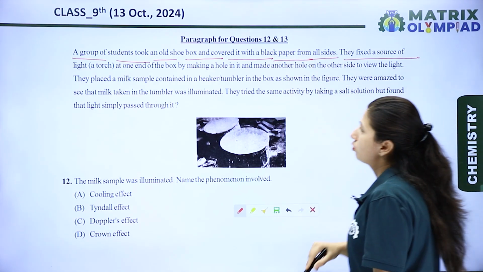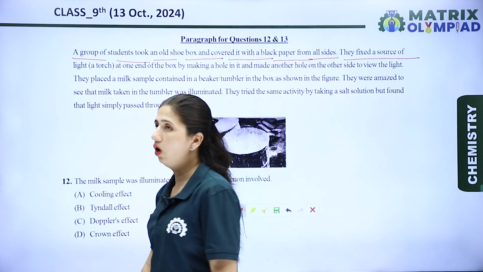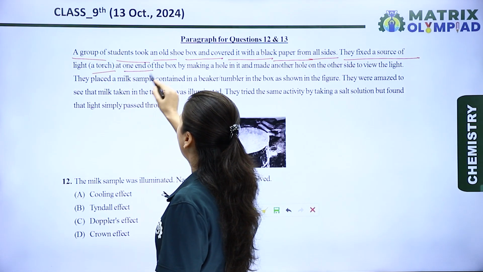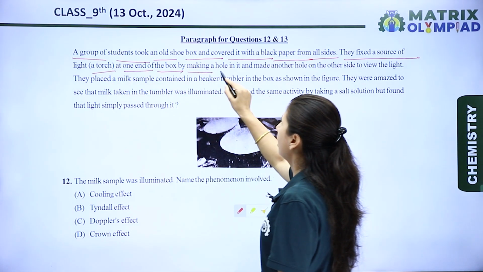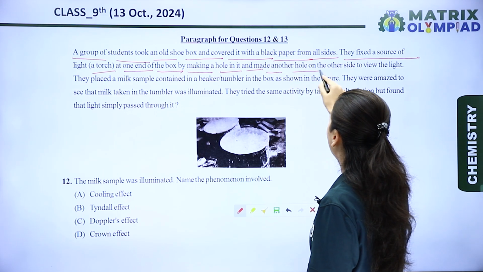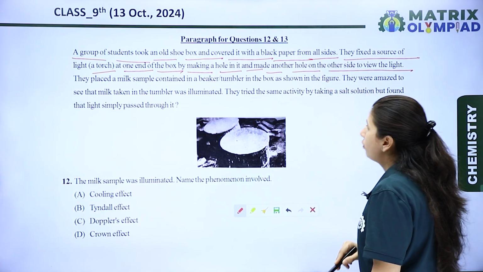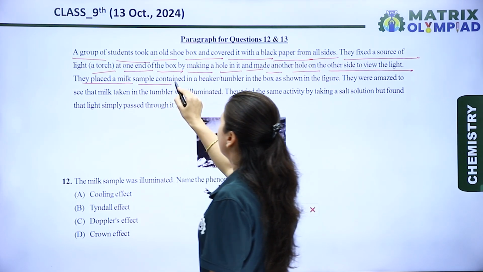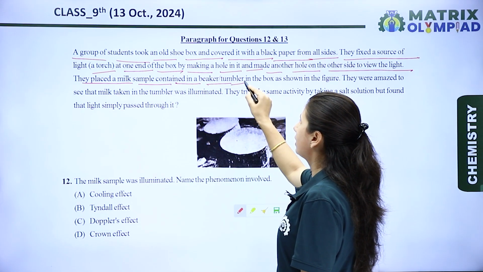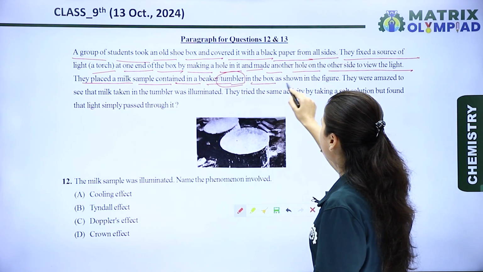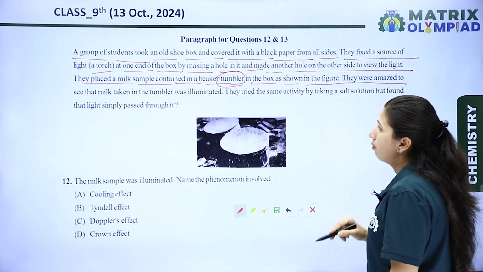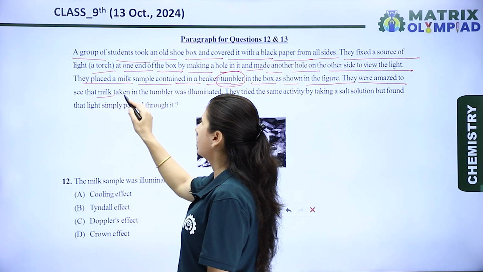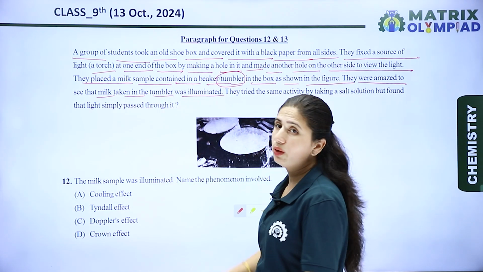They fixed a source of light or a torch at one end of the box by making a hole in it, and made another hole on the other side to view the light. They placed a milk sample contained in a beaker, or we can say tumbler, in the box as shown in the figure. They were amazed to see that the milk taken in the tumbler was illuminated.